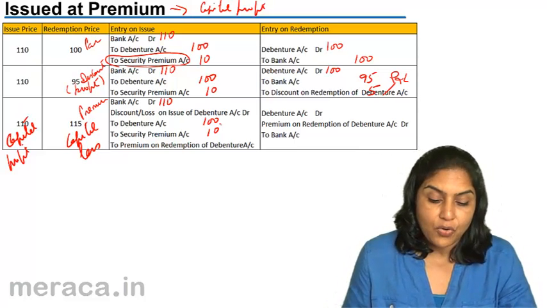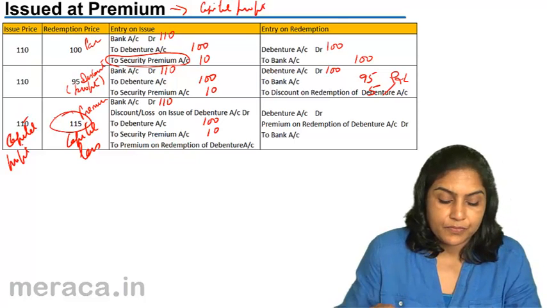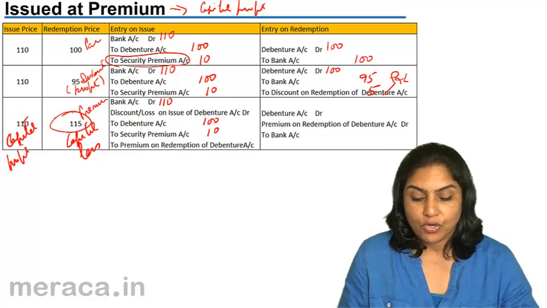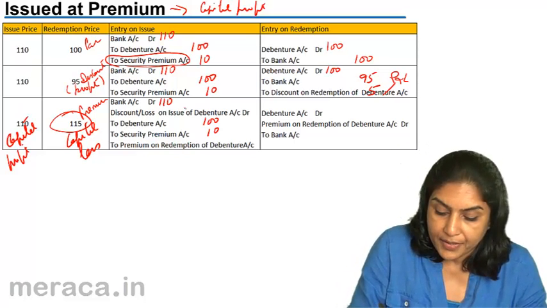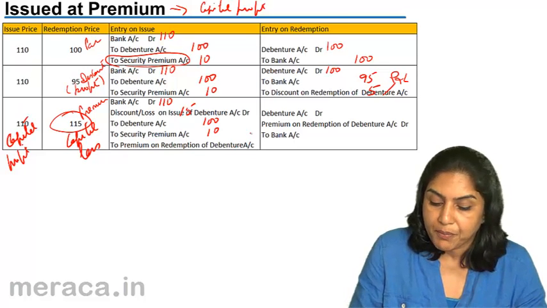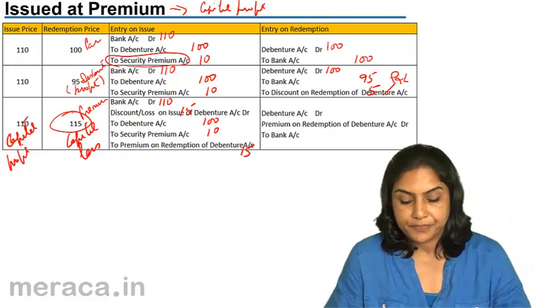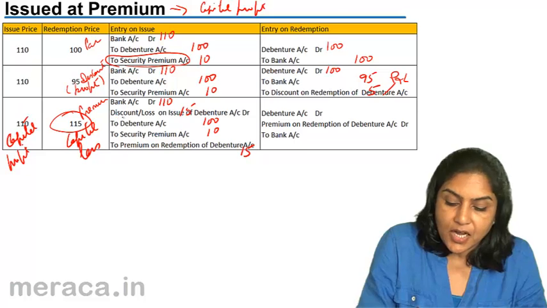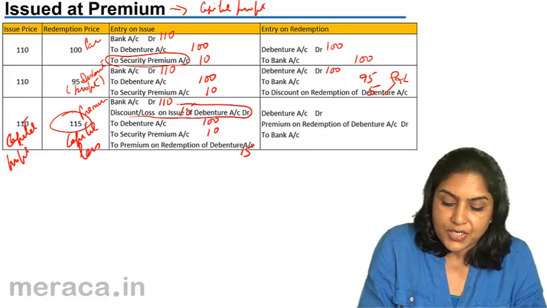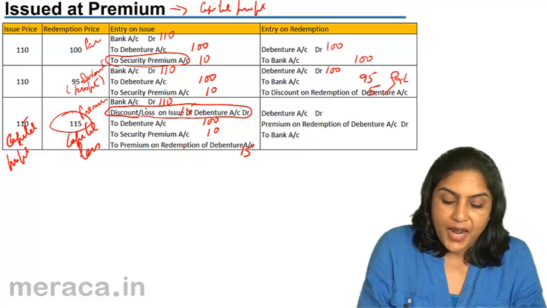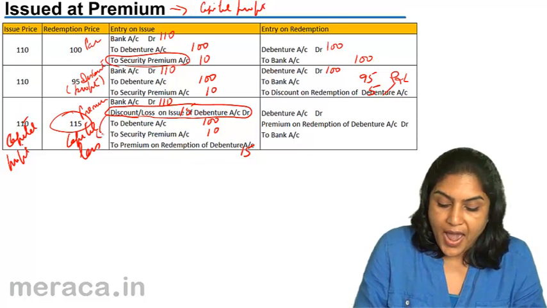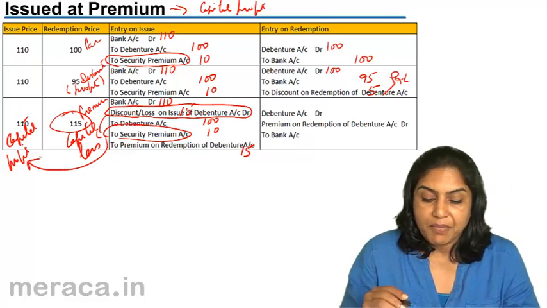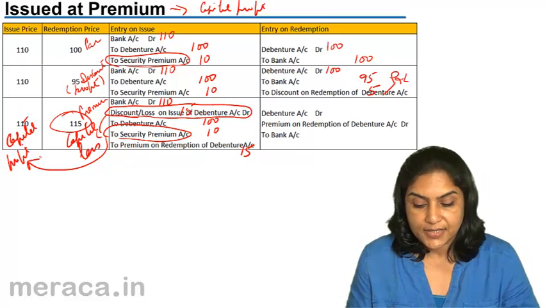In addition now, for this loss of 15, we have to pass an entry: discount or loss on issue of debentures account debit 15, to premium on redemption of debentures 15. It may be noted, since this discount or loss on issue of debentures account is an item of capital loss and the securities premium is an item of capital profit, we may set off one against the other.